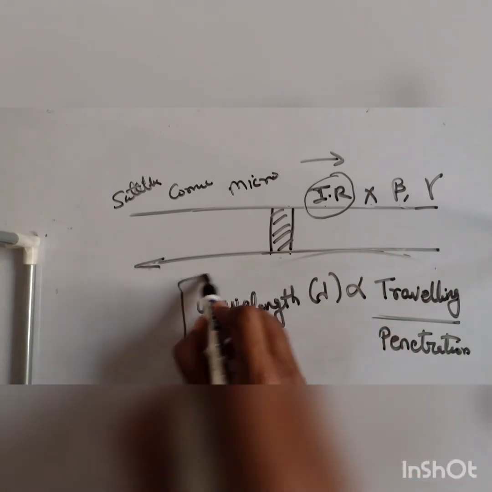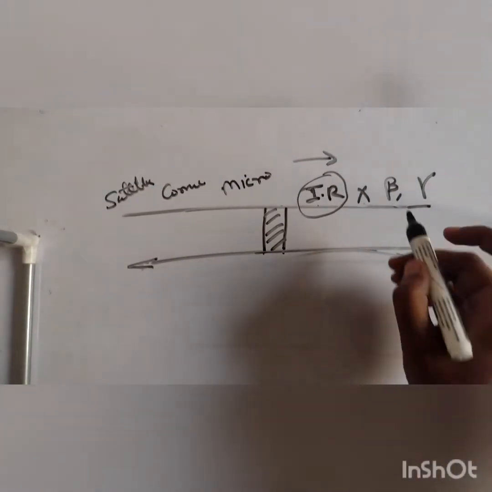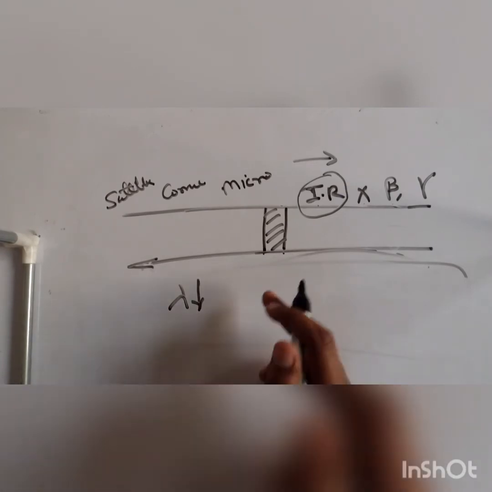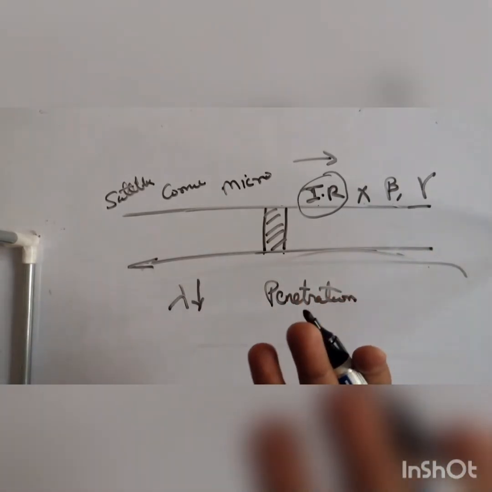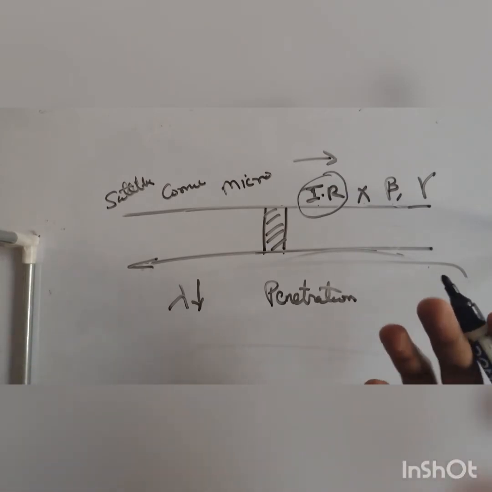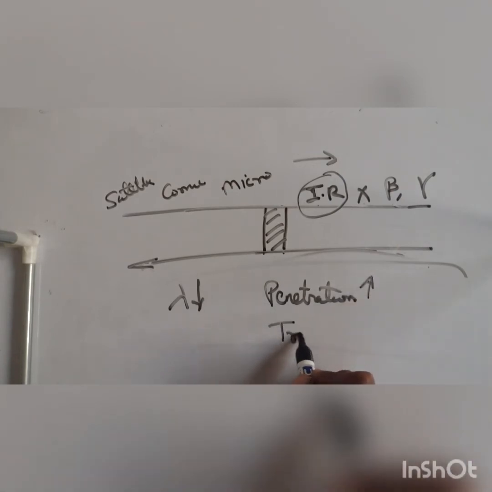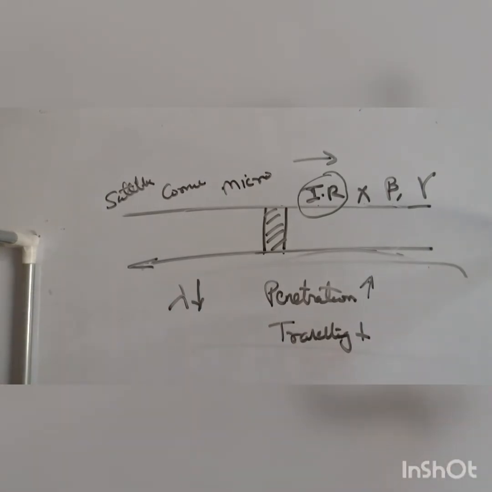So write down this equation. Wavelength is directly proportional to traveling power, and inversely proportional to penetration. For X-ray, the wavelength is low, which means penetration will be high. Of course, because its application is used to see cracked bones or the disarrangement of bones. It can penetrate through flesh, so penetrating power is more, but it cannot travel long distances, only a few centimeters. So traveling power is less.